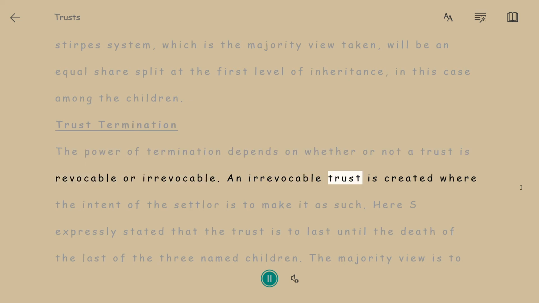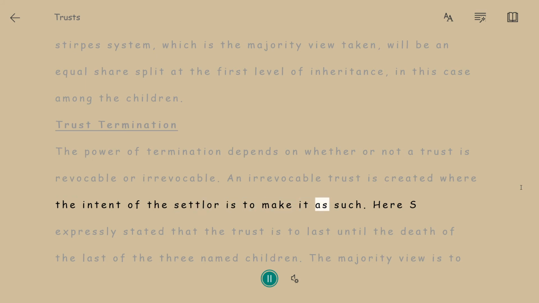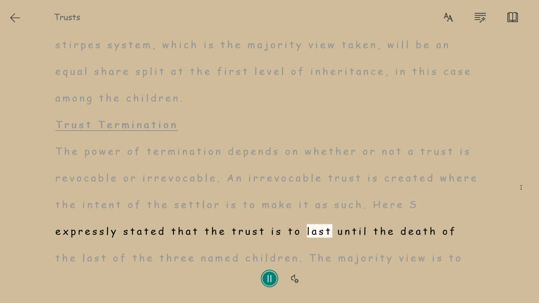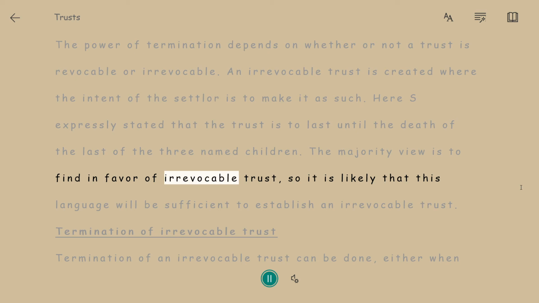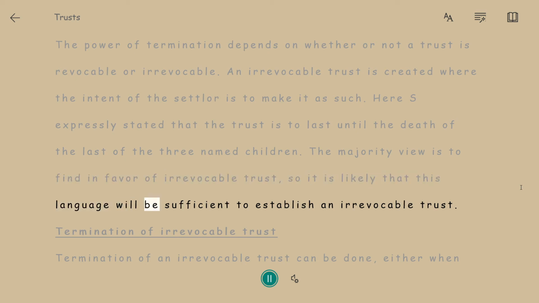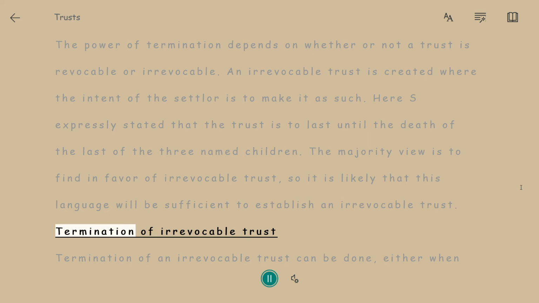An irrevocable trust is created where the intent of the settlor is to make it as such. Here S expressly stated that the trust is to last until the death of the last of the three named children. The majority view is to find in favor of irrevocable trust, so it is likely that this language will be sufficient to establish an irrevocable trust. Termination of irrevocable trust.